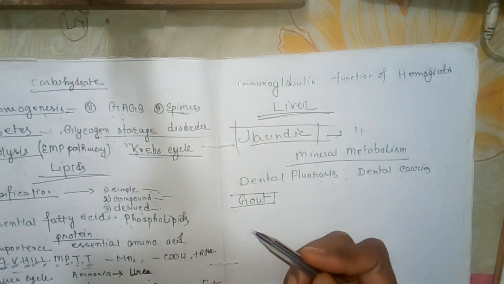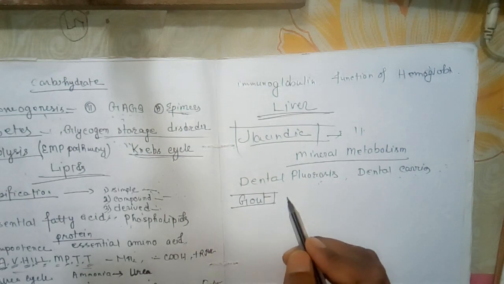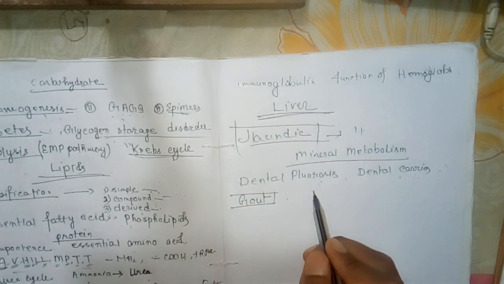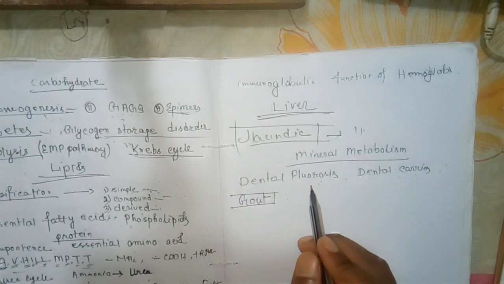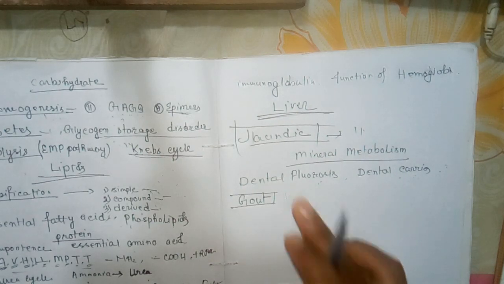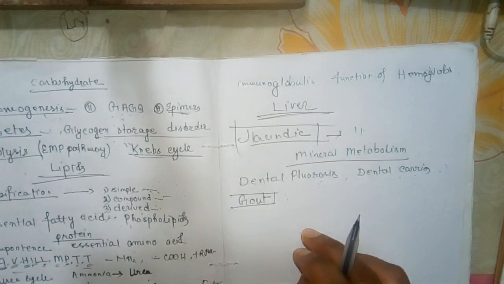This overload of uric acid leads to the formation of tiny urate crystals, which deposit in the tissues of the body and joints, causing recurring attacks of inflammation. Hyperuricemia is the main cause of gout. The signs and symptoms are pain in the joints, usually inflammatory arthritis.